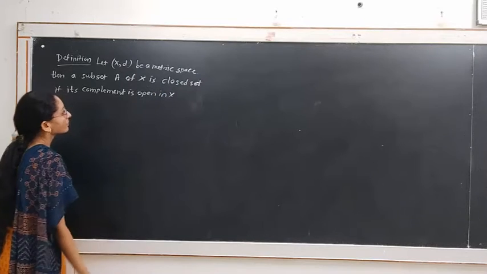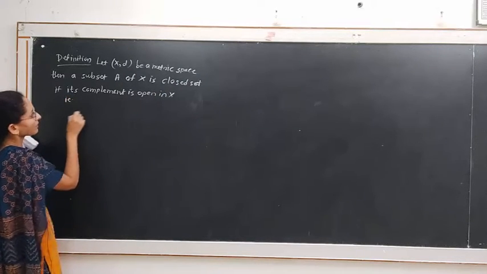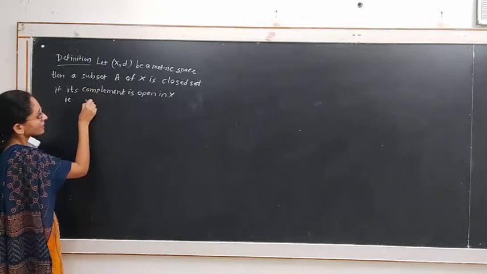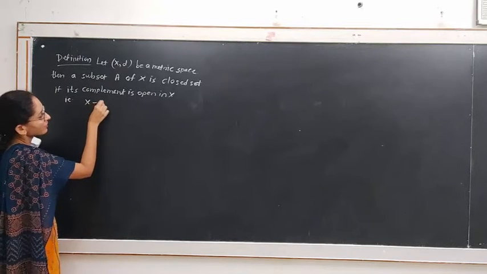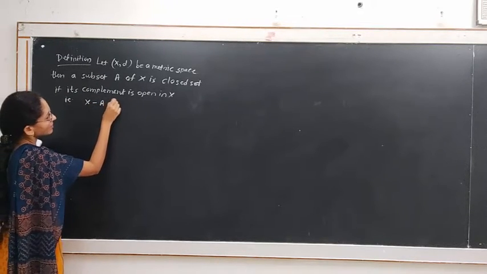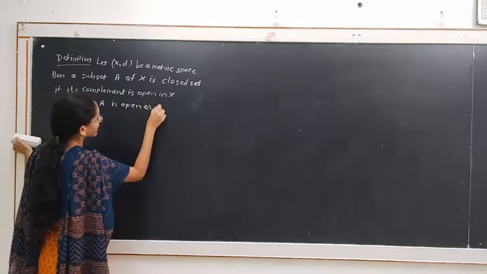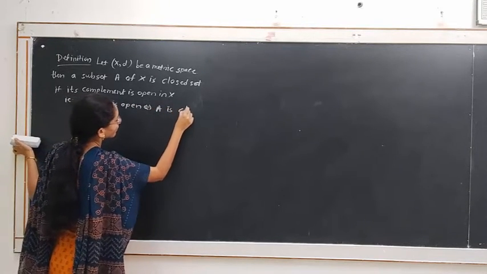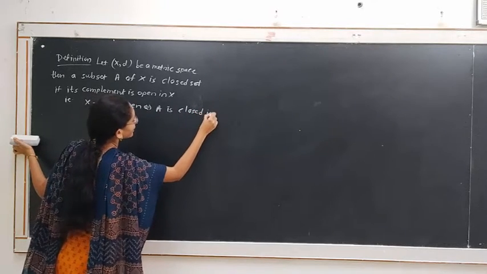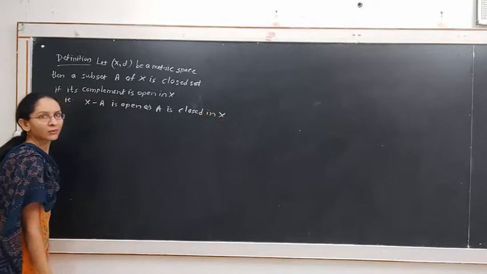The complement of set A in the set X is denoted by X minus A. That is, if X minus A is open, this implies the set A is closed in X.